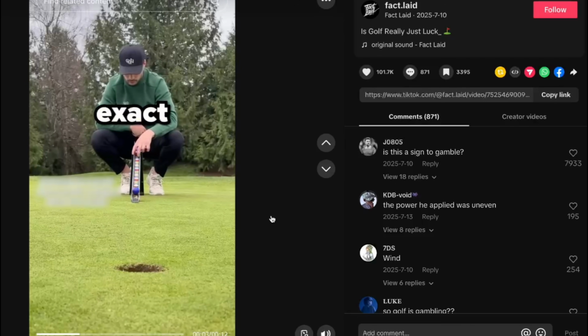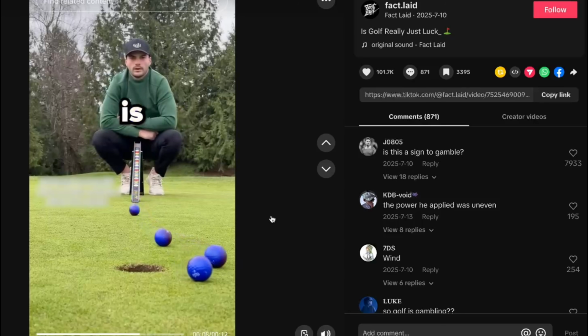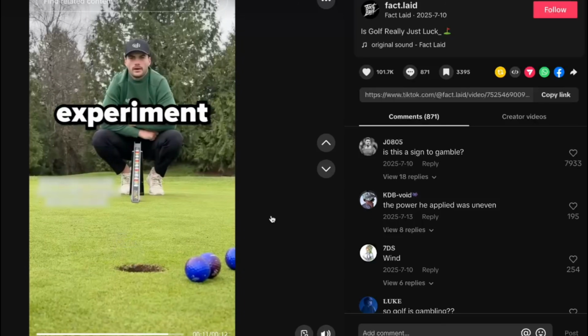This man claims that golf is a game of luck. Even if you roll the ball the exact same way, sometimes it goes into the hole, and sometimes it doesn't. The reason is that the grass is never perfectly even. The outcome of the experiment proved his point.